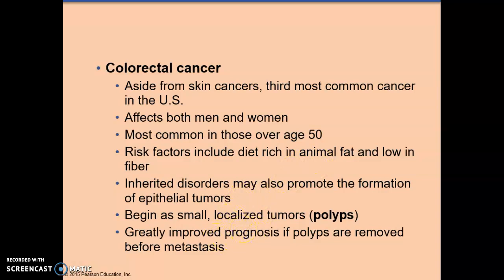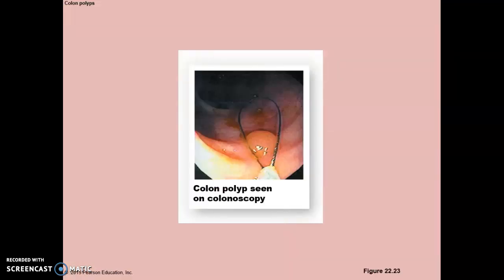So if you were to look inside the colon, you might see small polyps. The prognosis is greatly improved if the polyps are removed before metastasis. And this is why people go and have a colonoscopy, to catch these polyps when they're small, to cut them off so they don't grow into cancer. Many of these are very slow growing polyps, and it's taken years to get to be that size.